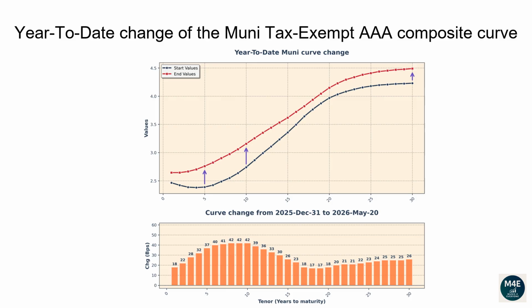The 1-year tenor changed 18 basis points. The 2-year tenor changed 22 basis points. The 5-year tenor changed 37 basis points. The 10-year tenor changed 42 basis points. The 20-year tenor changed 18 basis points. The 30-year tenor changed 26 basis points.